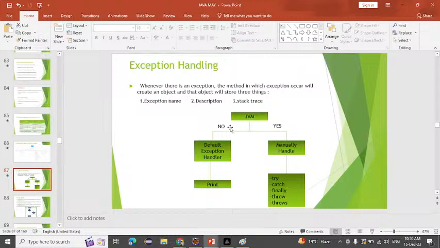Otherwise, it will give that exception to the default exception handler, and that default exception handler simply prints that object. Whatever things we have inside that object, that will be printed on the console. Who will print that? That is the default exception handler.